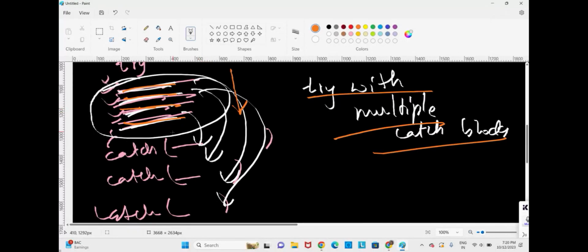Whatever statement has an exception, the catch block should catch it. If the catch block is not catching the exception, then we say the exception is unhandled. Now let us see one small example.